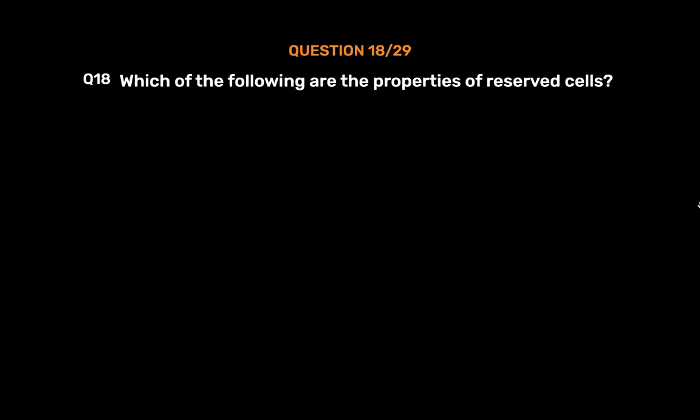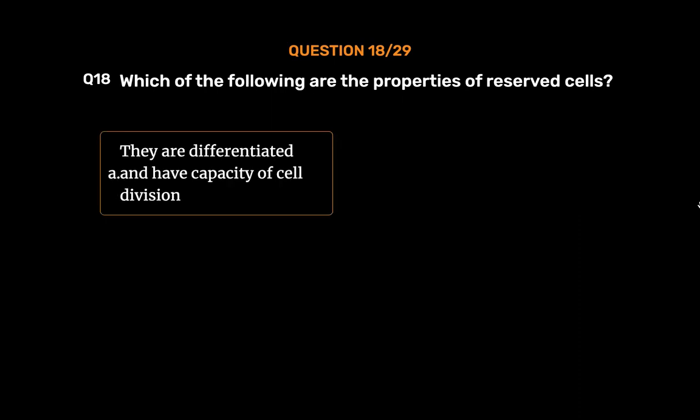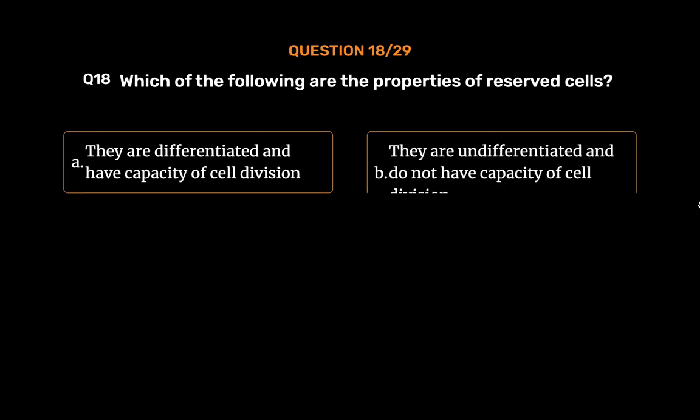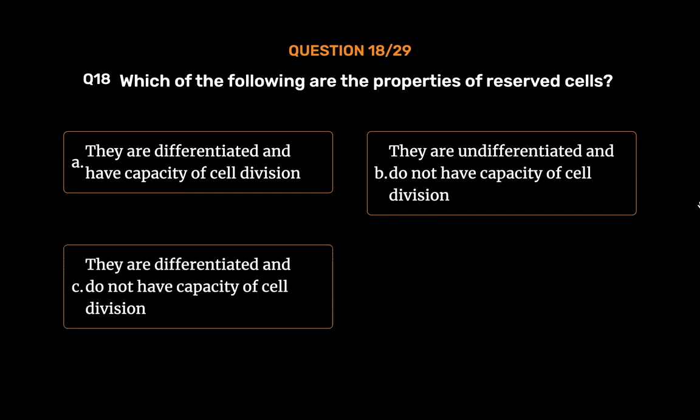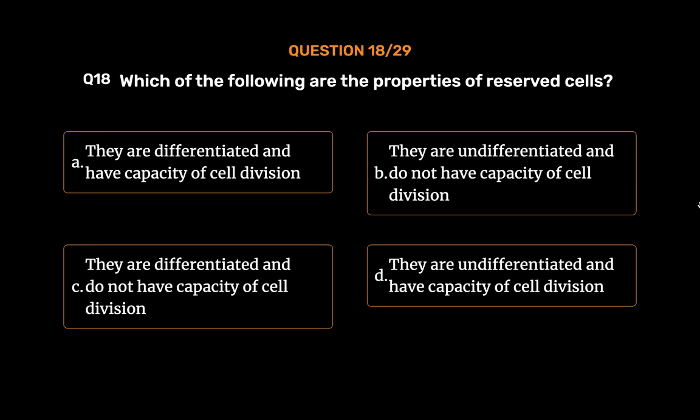Question number 18. Which of the following are the properties of reserved cells? Option A. They are differentiated and have capacity of cell division. Option B. They are undifferentiated and do not have capacity of cell division. Option C. They are differentiated and do not have capacity of cell division. Option D. They are undifferentiated and have capacity of cell division.